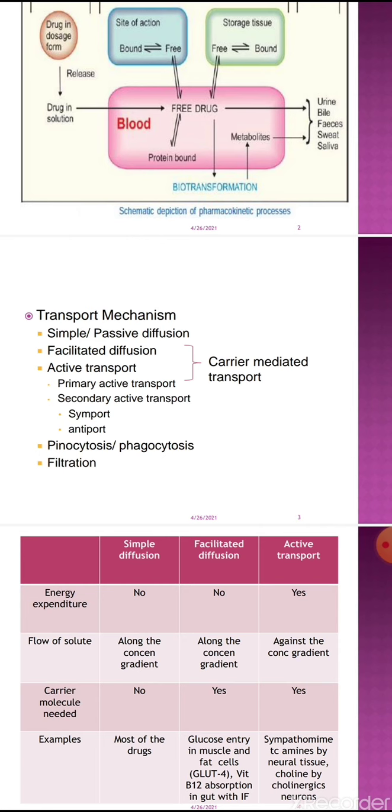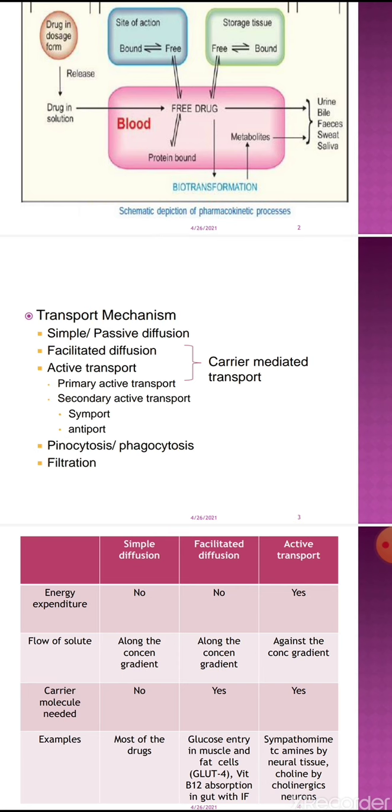Third type of transportation is active transport. When we say the transport is active, it means you are actively transporting the solute. Actively means energy has to be consumed. ATP is consumed in active transport, while in diffusion, no energy is involved. This active transport is of two types.